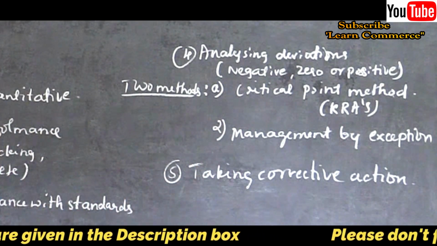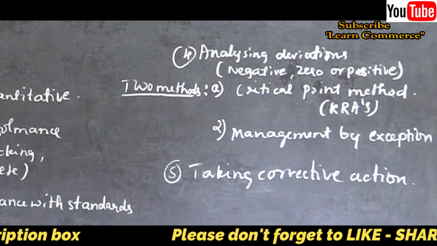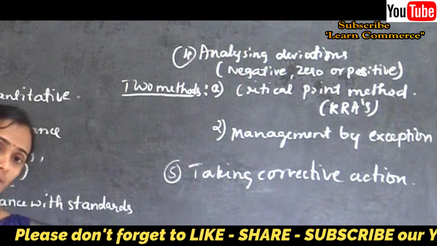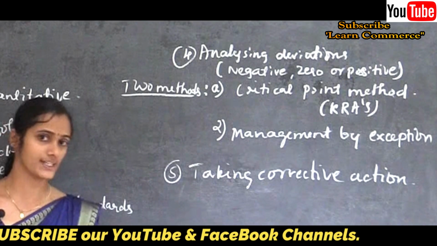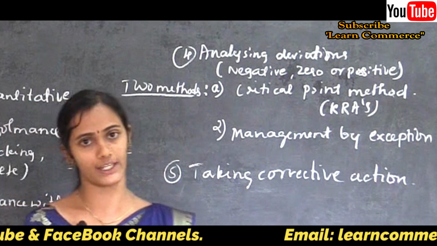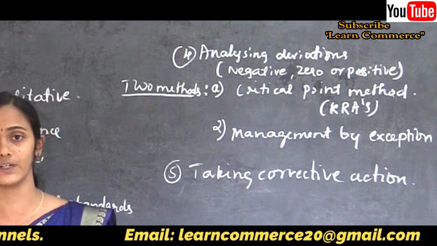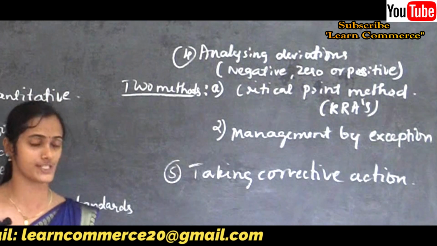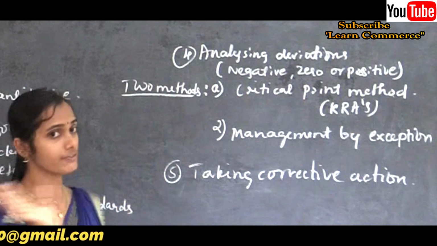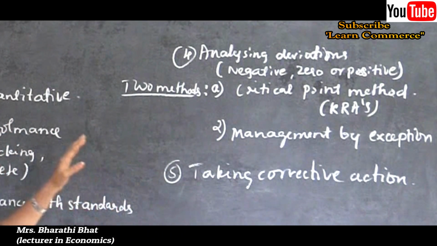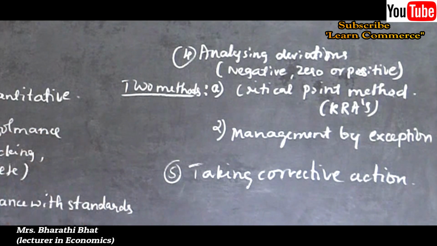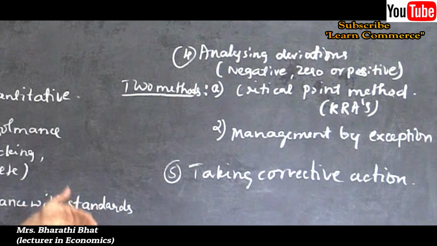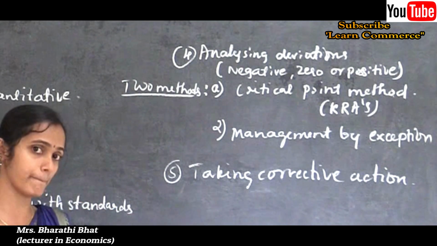Positive deviation means if the actual performance of an individual is more than the standard. 50 units is the standard. If an employee produced 55 units, then that extra 5 units is considered as a positive deviation. So here deviation is found out to measure the performance of an employee.